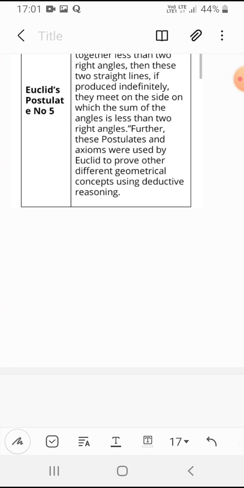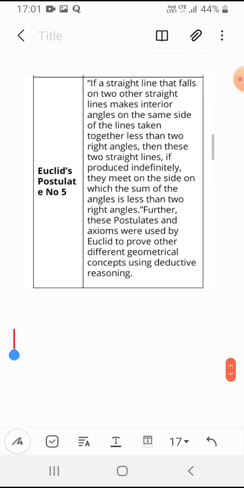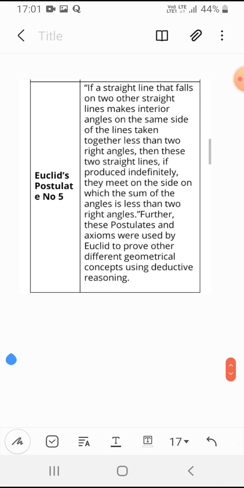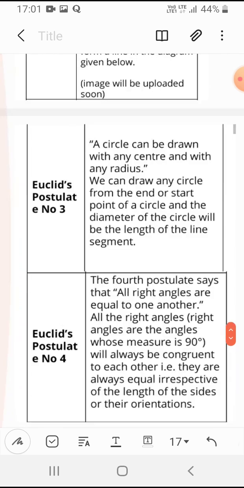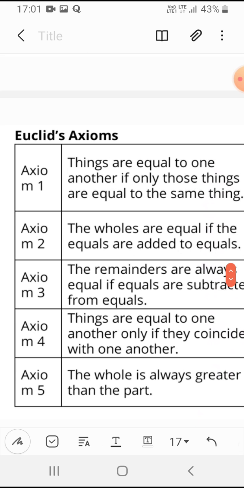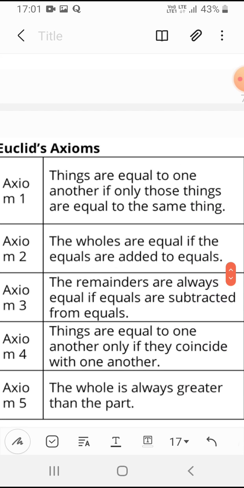Euclid is saying that it does not become a right angle. It will become less than two right angles. If you increase it, it will still become less than 2 right angles, which is what the fifth postulate says. So these were the 5 postulates and 5 axioms of Euclid. So I think you understand about this.